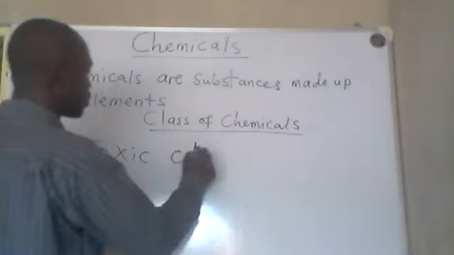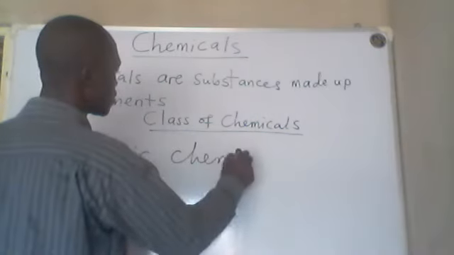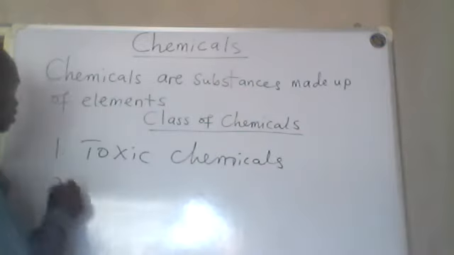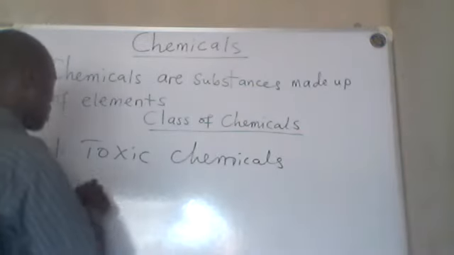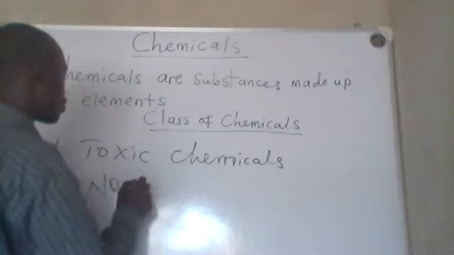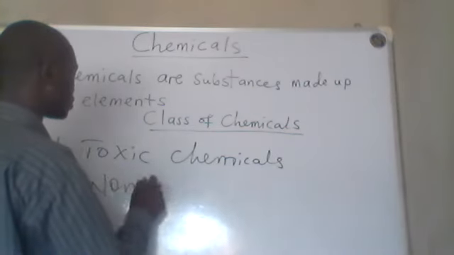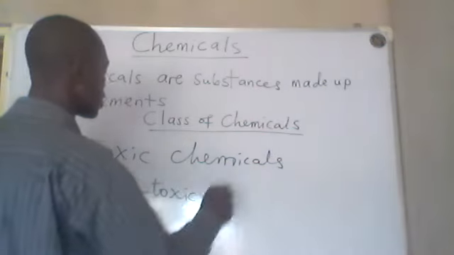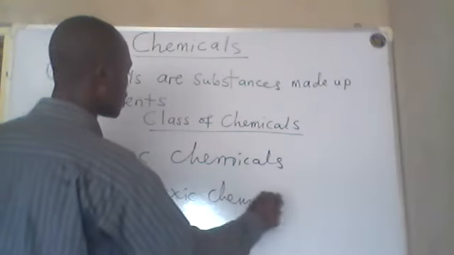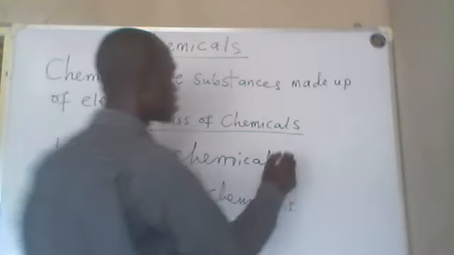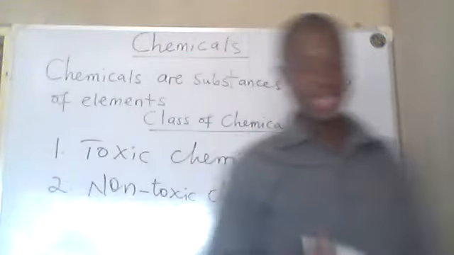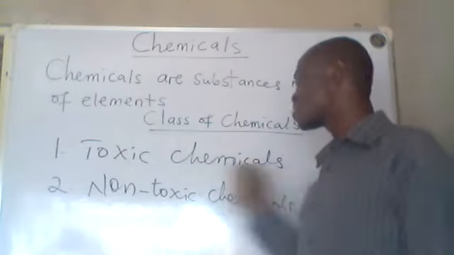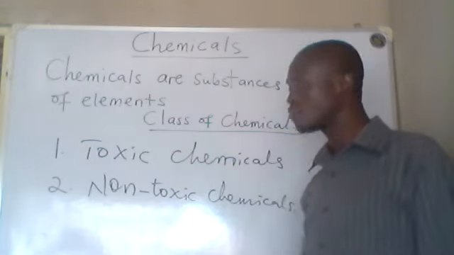So we have toxic chemicals. Number two, we also have non-toxic chemicals. As the name implies, toxic chemicals are the ones that are harmful.